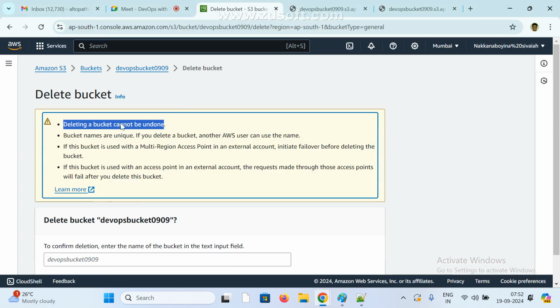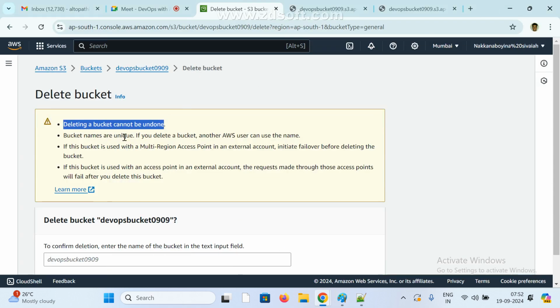If we delete a bucket, and you delete the bucket name, another AWS user can use the same name. If the bucket is used with a multi-region access point or external account, then these are some basic points. So if we delete any bucket, we cannot restore it. That is one more point.